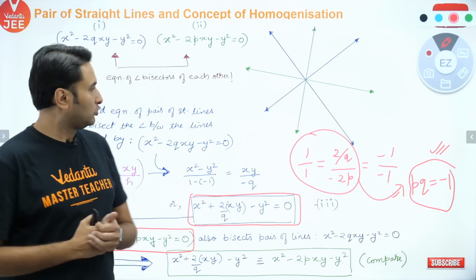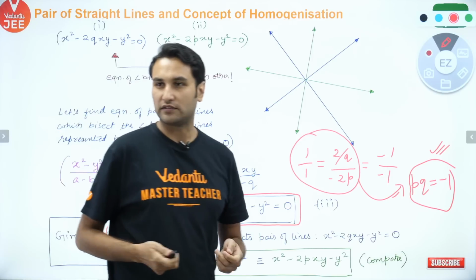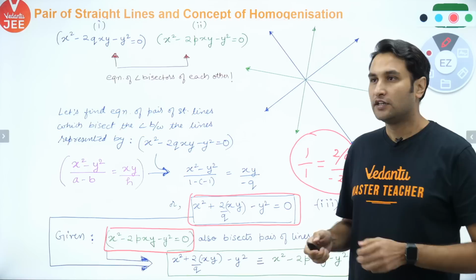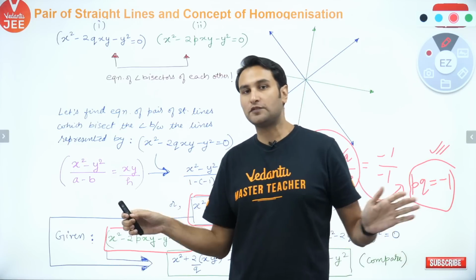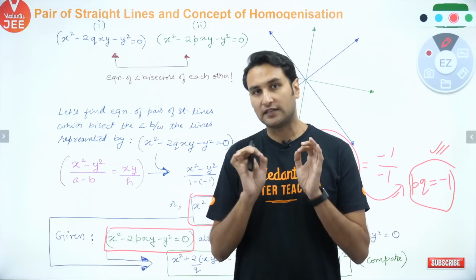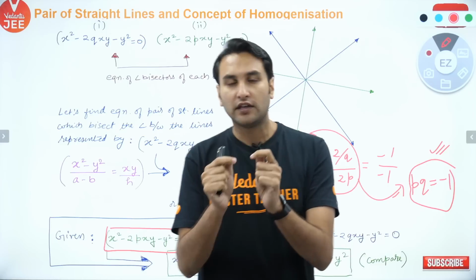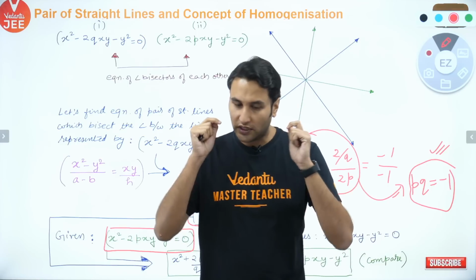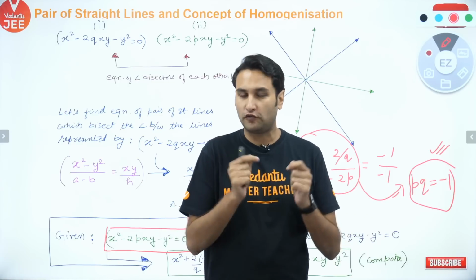Which year, beta, I forgot, but I think within the last 10 years or something. Clear? So this is how, basically I'm just trying to show you that JEE Advanced problems are not very tough, but they are conceptual. If your concepts are crystal clear, if you understood the concept to the depth, then you can always attempt the JEE Advanced problems and solve them very simply.